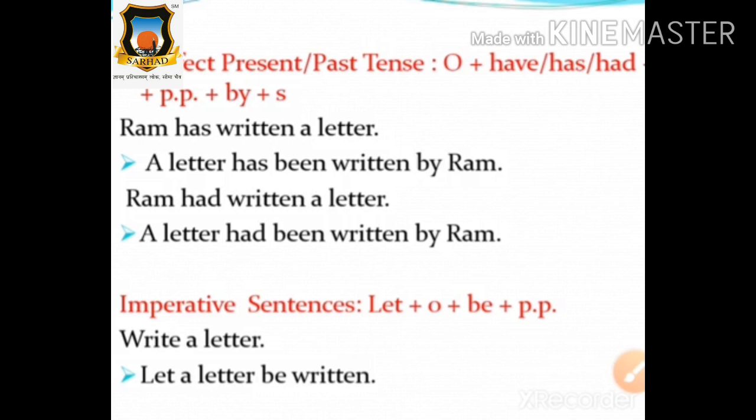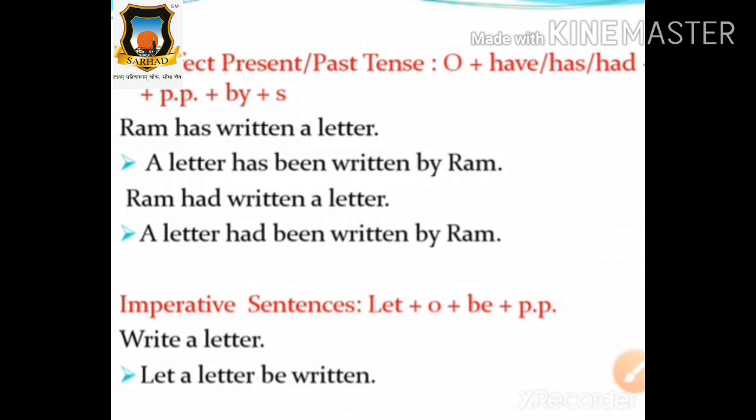Then, first of all, tell me the formula of perfect past tense. Say it loudly, everyone. Very good. Subject plus verb plus object is equal to object plus had plus been plus V3 plus by plus subject. This is the formula of perfect past tense.